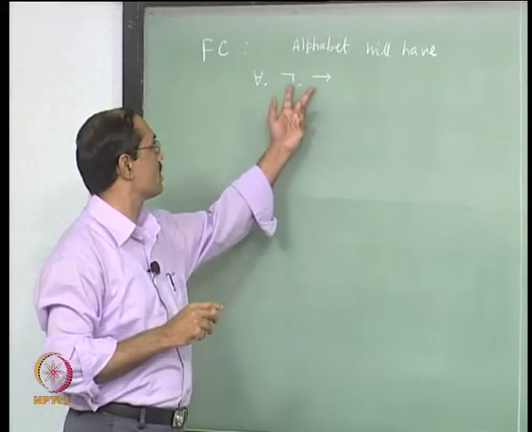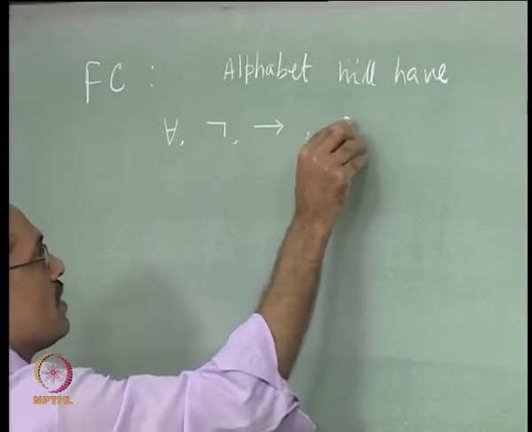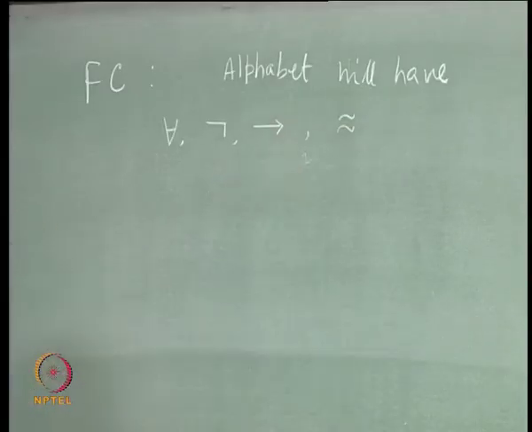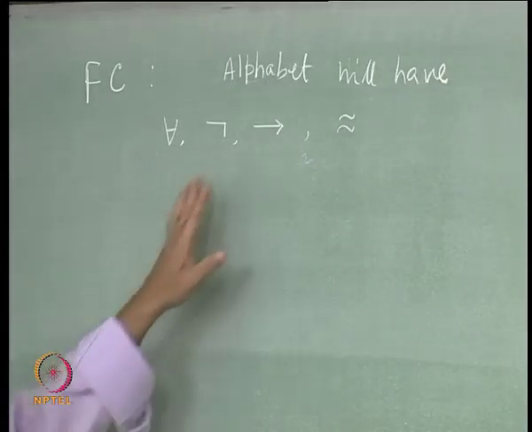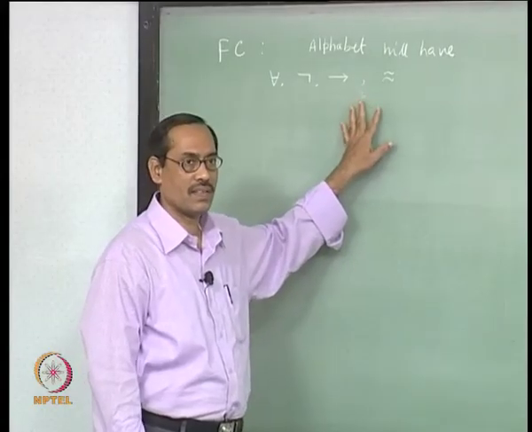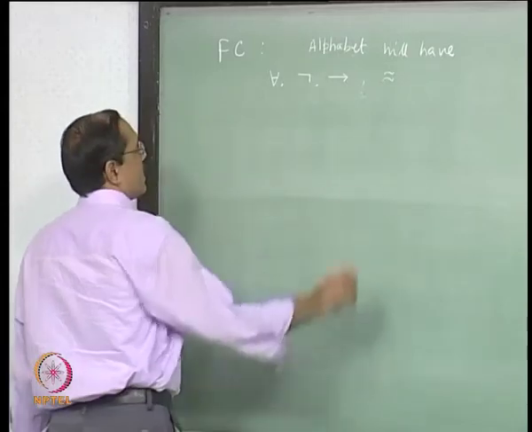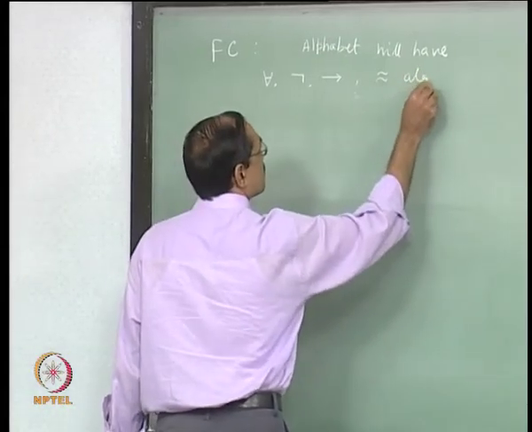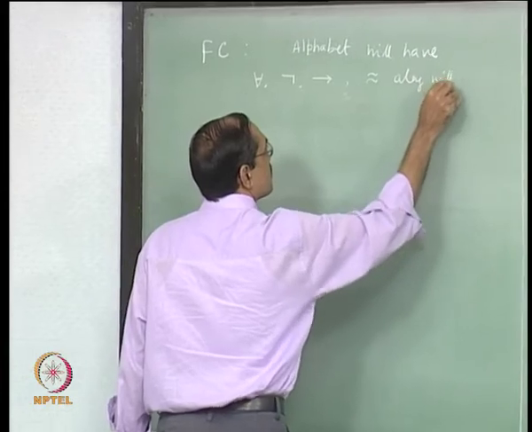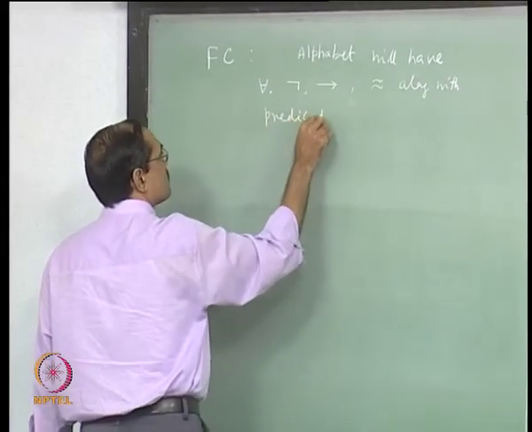These two are the connectives and this is the only quantifier, and then we will also use the equality predicate. All the other things like predicates, terms, variables, they are as they are, only the restriction will be up to this, along with predicates, function symbols and so on.